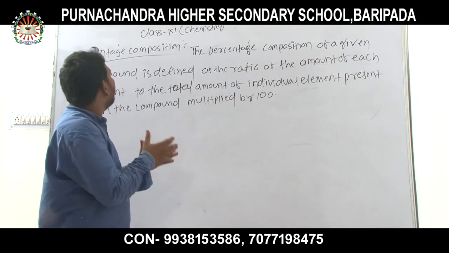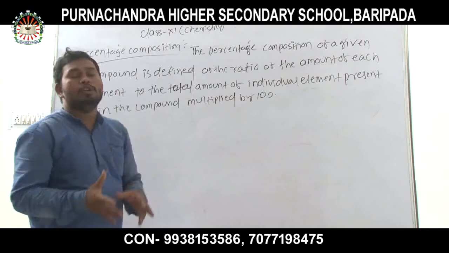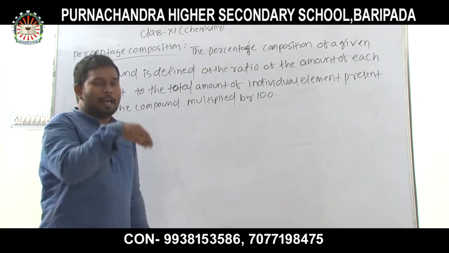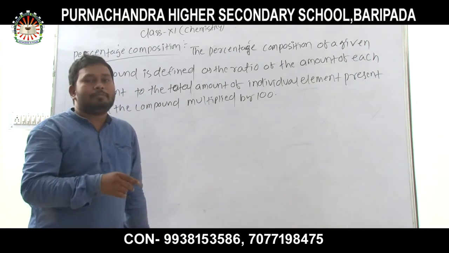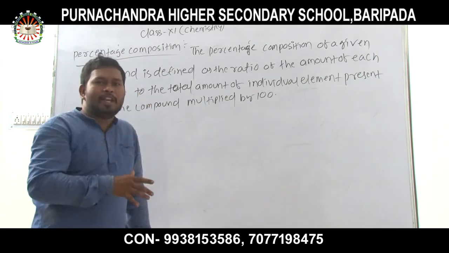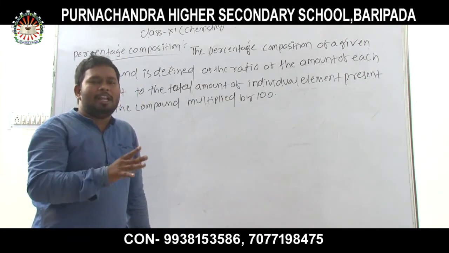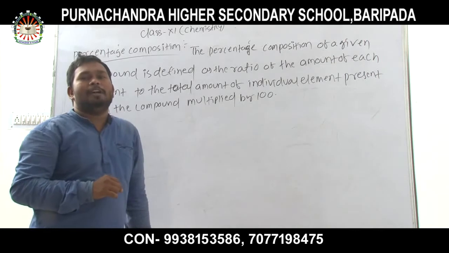So what is percentage composition? Percentage composition is defined as the ratio of the mass of the individual element to the total mass, multiplied by 100.